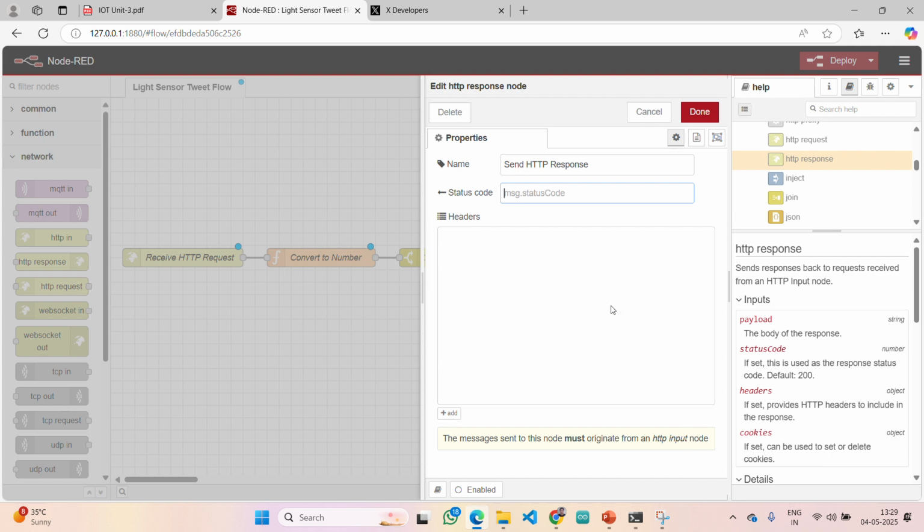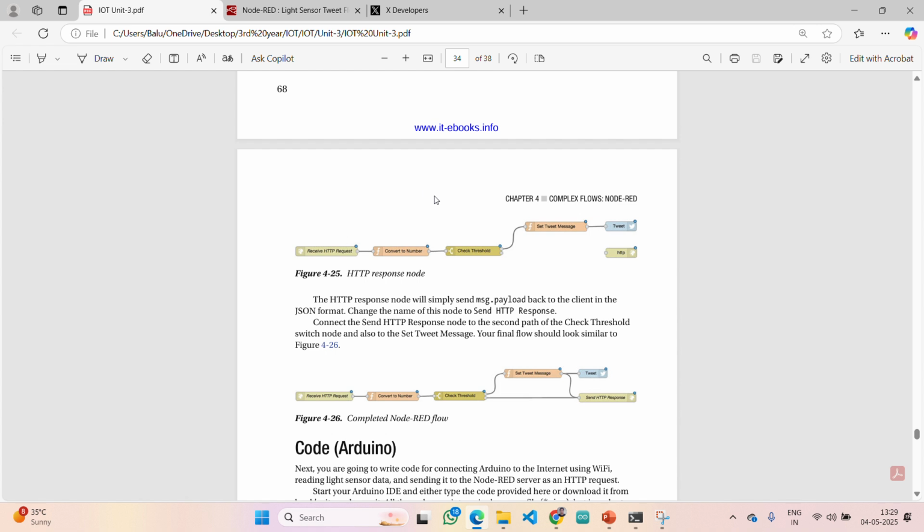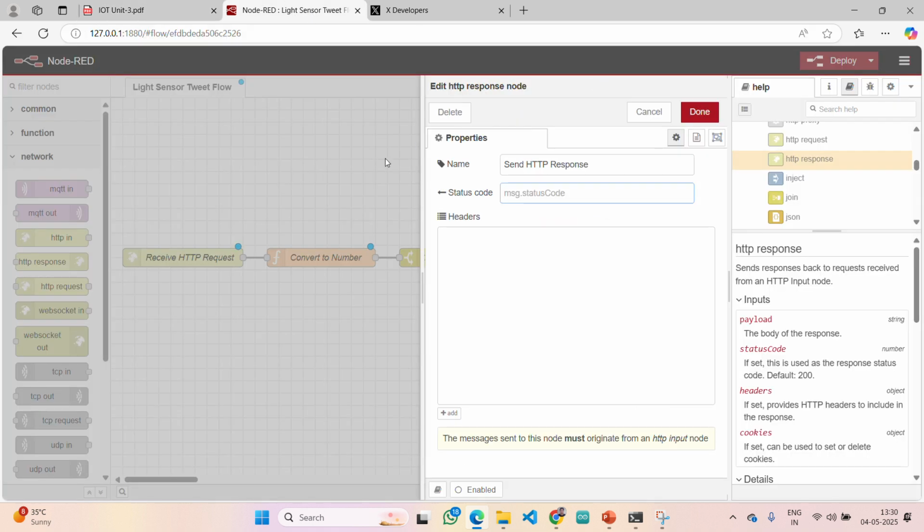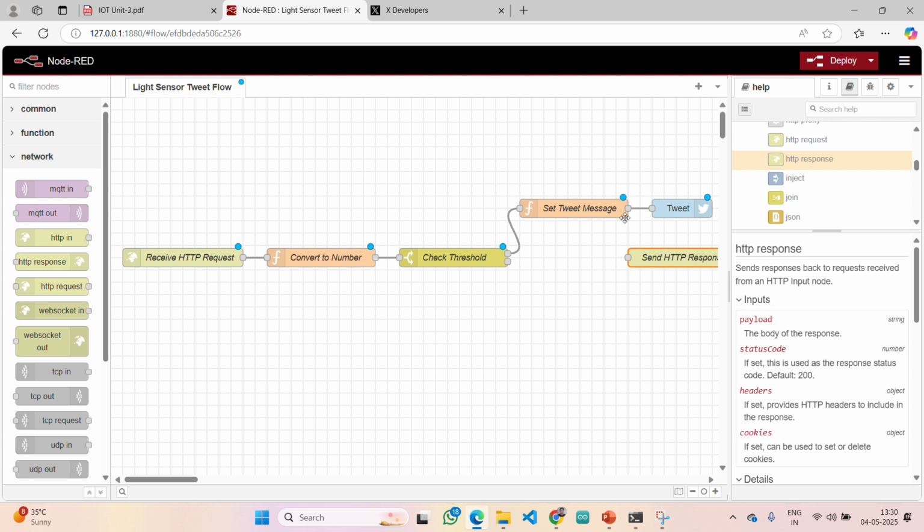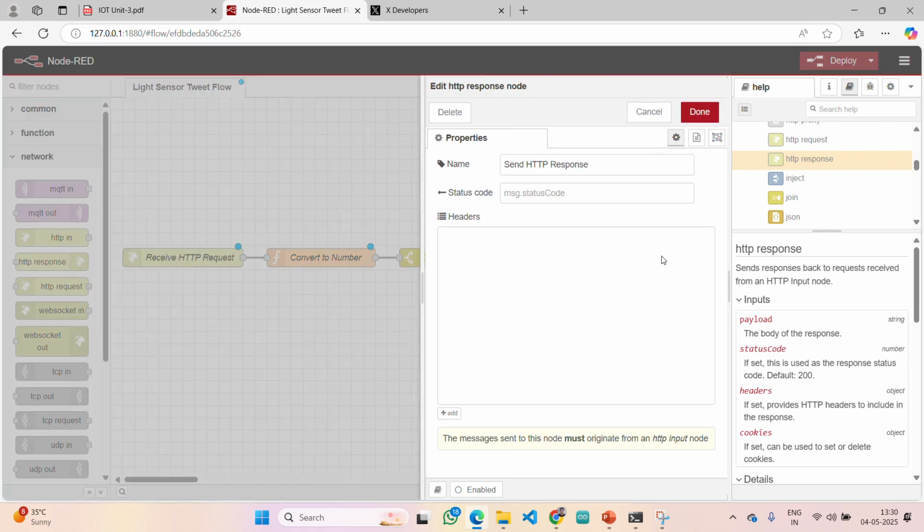From the HTTP input node it will be originated. Again here we need to give a connection, that's the first thing we need to do. From this, again we are connecting to the HTTP response, and this else condition we are connecting directly. No need to interfere with Twitter. So now if you double click, here you can see.